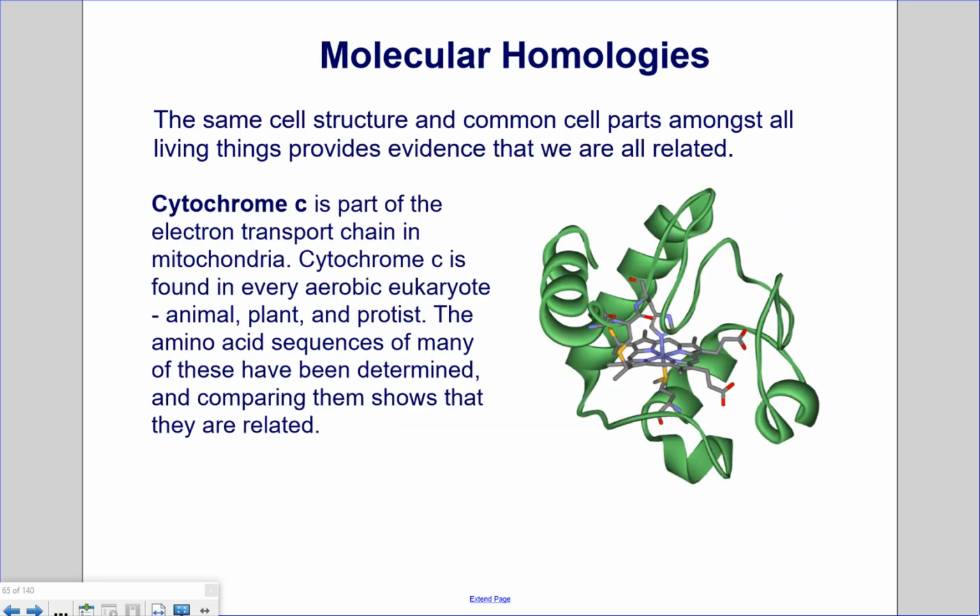Molecular homologies. The same cell structure and common cell parts amongst all living things provides evidence that we are all related. Cytochrome C is part of the electron transport chain in mitochondria. Cytochrome C is found in every aerobic eukaryote, including animals, plants, and protists. The amino acid sequences of many of these have been determined, and comparing them shows that they are related.